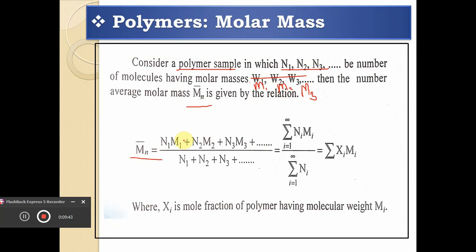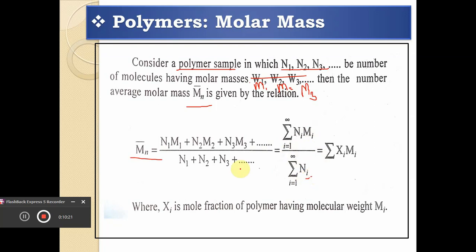It is taken as the addition of number of molecules N1 into its molar mass M1, plus number of molecules N2 into its molar mass M2, plus number of molecules of the third type N3 into its mass. Similarly, we can add more if there are more types of molecules, and divide by the number of molecules n1, n2, n3. This is just the summation of ni mi divided by summation of ni.